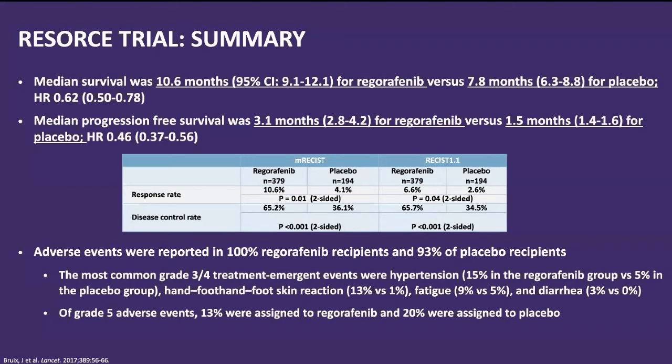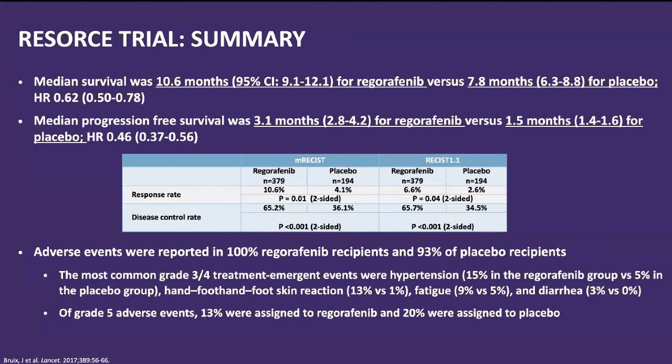Six months, and median progression also there. Benefit is there, 100% regorafenib, and most hypertension and hand-foot syndrome, these are very troublesome side effects. OS of 56 months from first sorafenib to death.